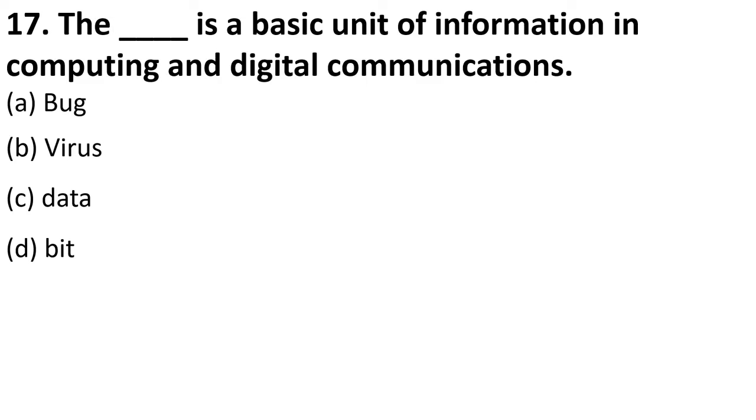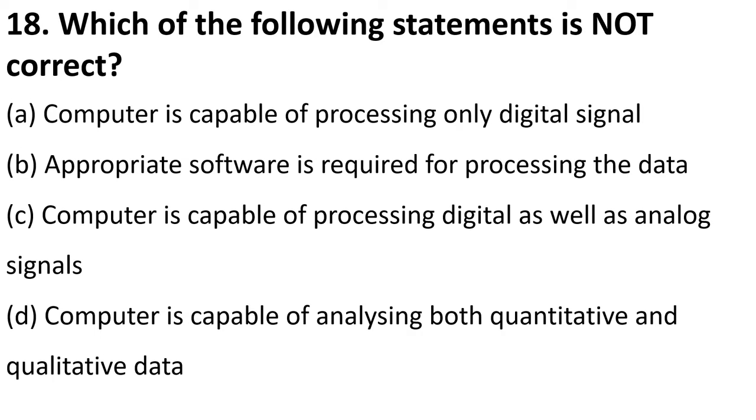Next is dash. The dash is a basic unit of information in computing and digital communication. So this question is very simple. The right answer is option B. Bit is the basic unit. In one of the previous questions also I told you that bit is the basic or the smallest unit of information. Then comes bit, then nibble, then byte, then kilobyte, and megabyte, and so on.